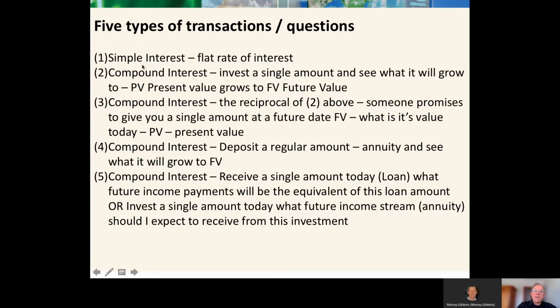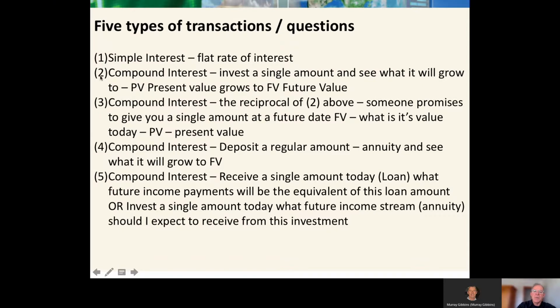The second, chapter 6, compound interest, is where we just have a single, one-off amount being invested and seeing what it will grow to. Alternatively, knowing what the future value might be and then converting it back to a present value today.